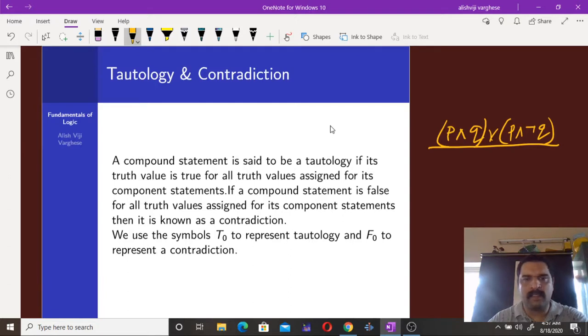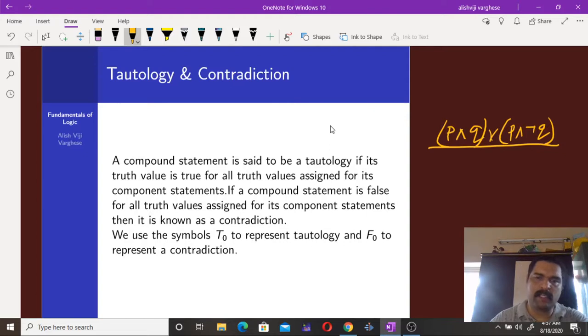And if you have a compound statement, and if it is true for all combinations of truth values of its primitive statements, then that is known as a tautology.